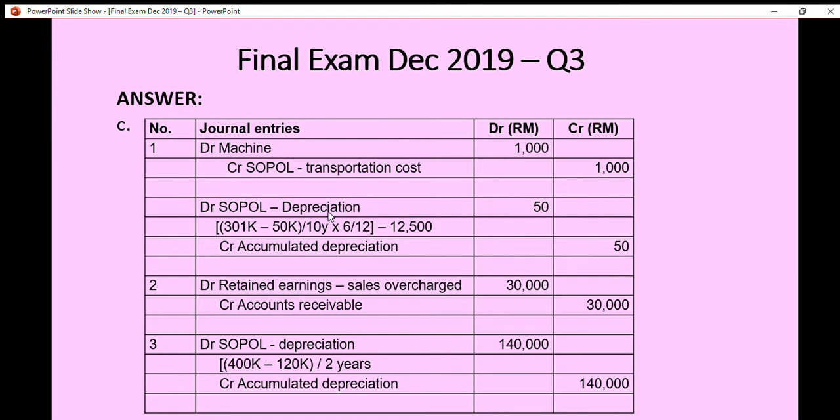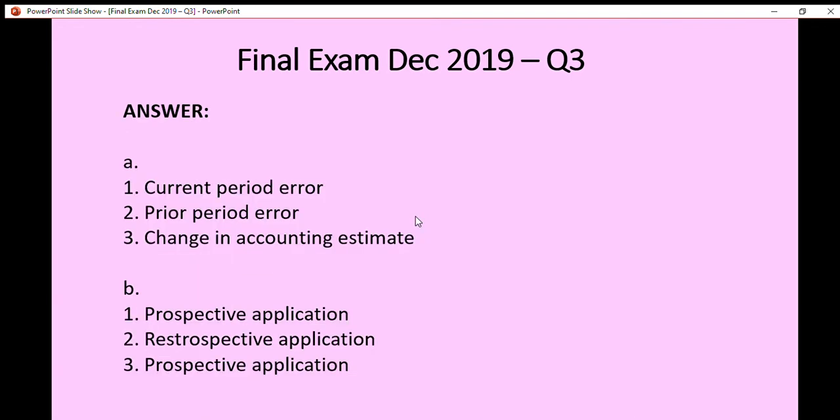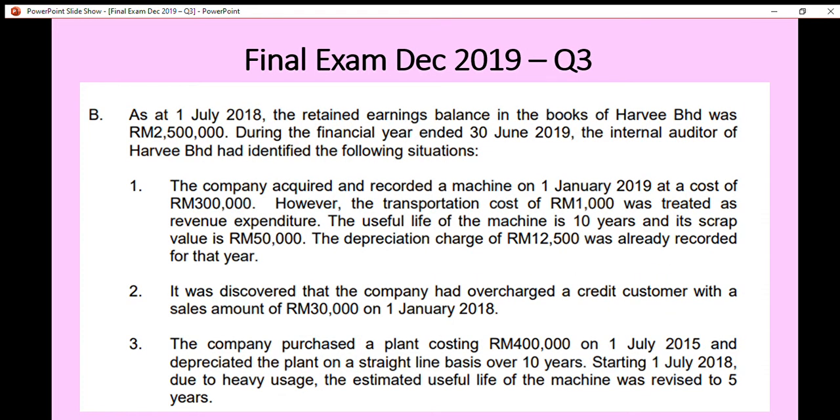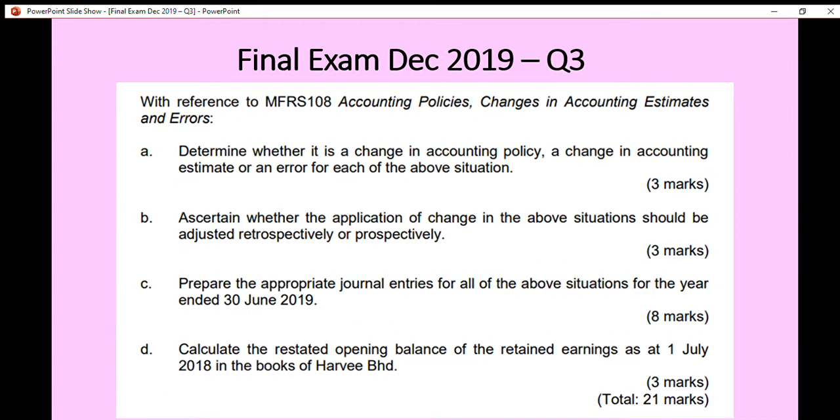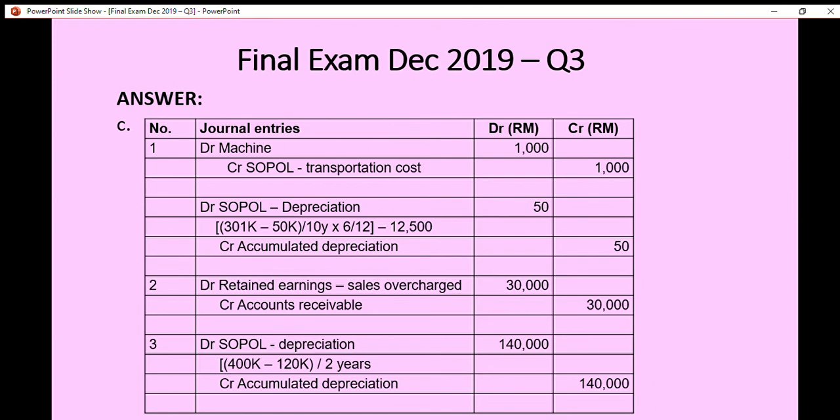This is the depreciation expense for the current period, and we have to deduct the depreciation expense that has already been recorded. As mentioned in the question, 12,500 depreciation expense has been recorded for the current year, so we deduct it.